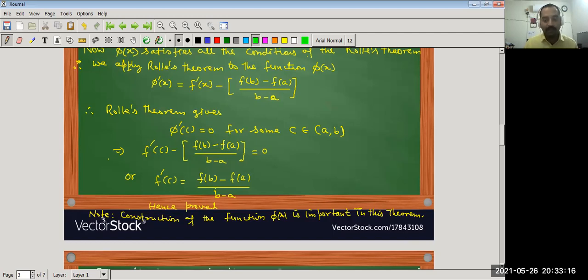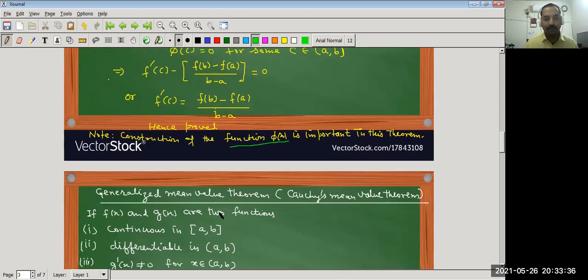The important thing that we have to keep in our mind in this theorem is that the construction of the function phi x is important. So how we have to construct the function phi of x, this point is important in this theorem.